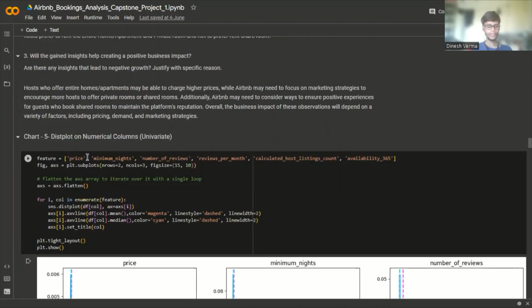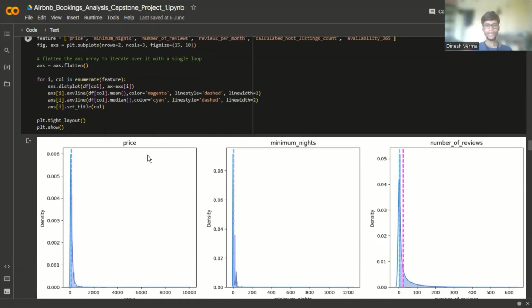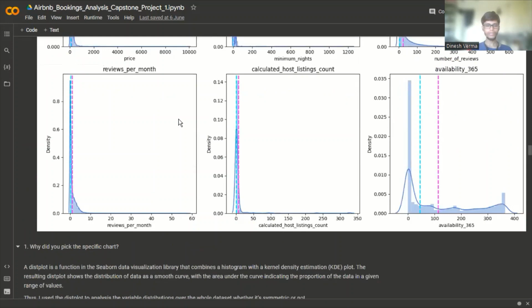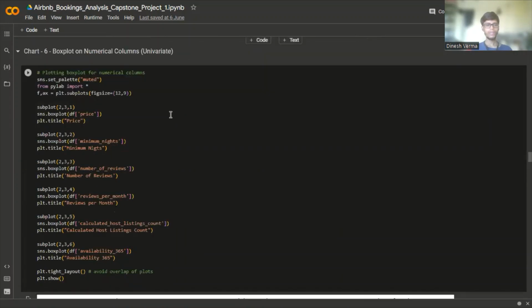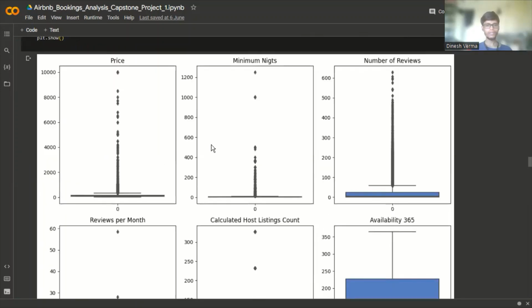Dist plot on numerical columns. From these dist plots, we can say that all the variables are right skewed in distribution. Box plot on numerical columns, that is a univariate analysis.